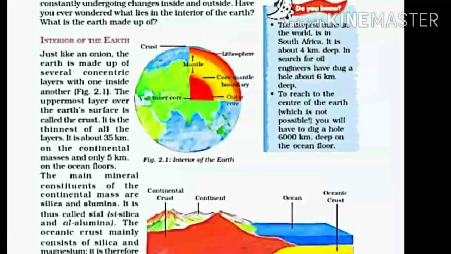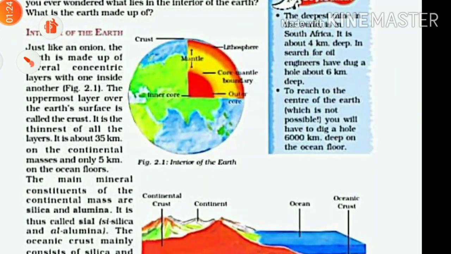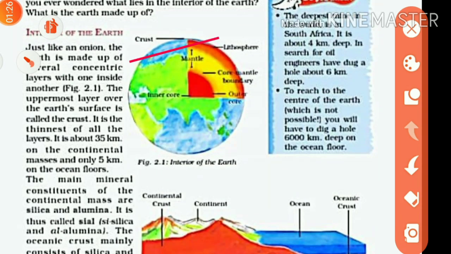The topmost layer of the earth is the crust, and it is 35 kilometers deep on the continental crust and 5 kilometers on the oceanic crust. This crust is the place where we live, and it is also called the lithosphere. It is the hard uppermost layer of the earth.